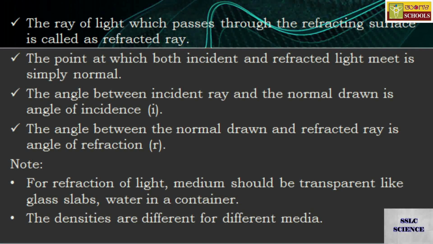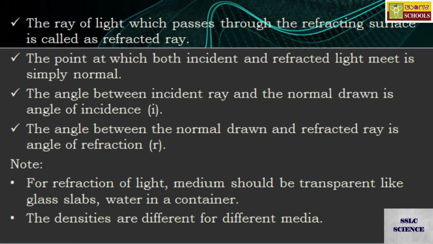The angle between incident ray and normal drawn is called angle of incidence. Similarly, the angle between normal drawn and refracted ray is taken as angle of refraction. So, angle of incidence is the angle between incident ray and normal drawn, and the angle between normal and refracted ray is taken as angle of refraction.